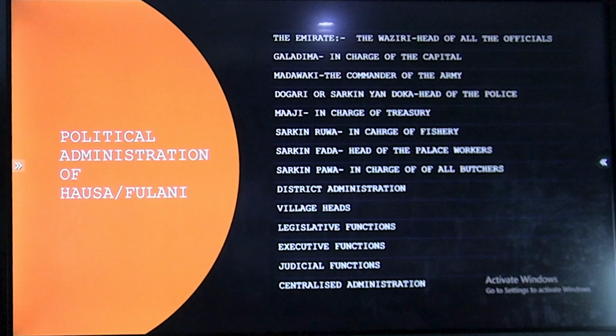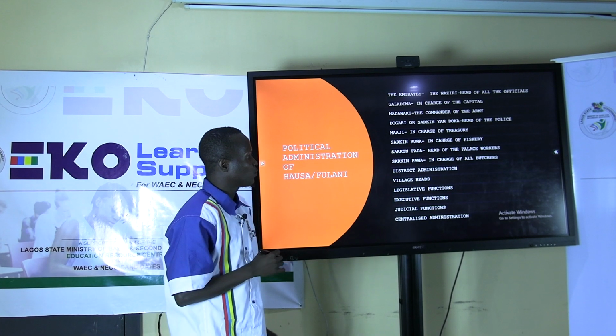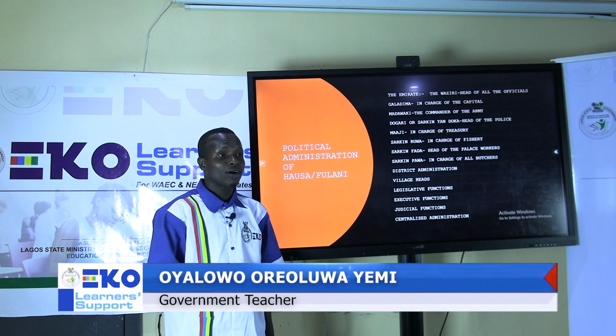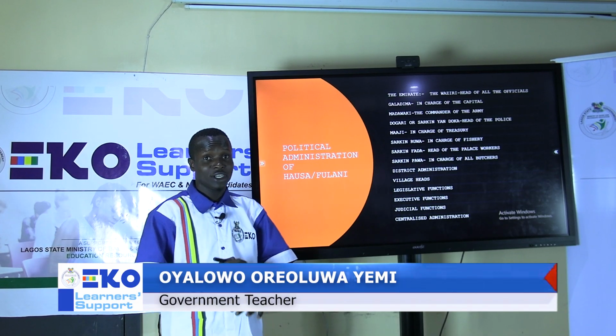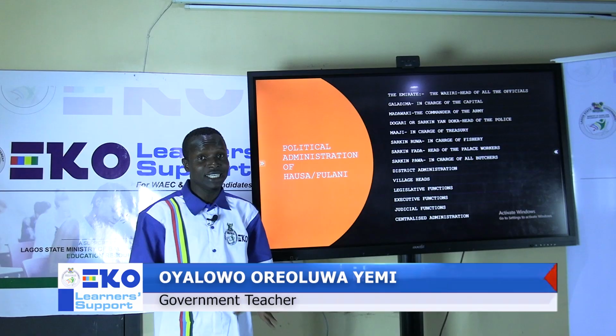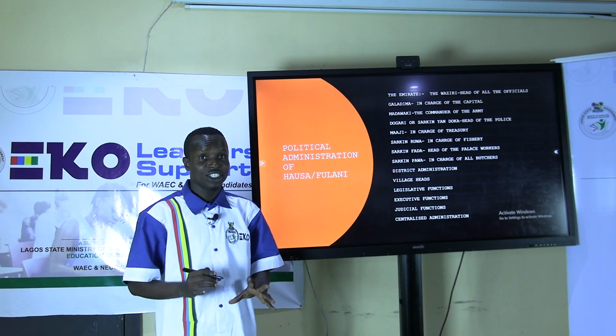Sarkin Fada, the head of the palace workers. Sarkin Fada is the head of the palace workers, people working within the palace. Sarkin Pawa, in charge of all butchers. Sarkin Pawa's work is to ensure order among the butchers, those that sell meat and those that kill animals.